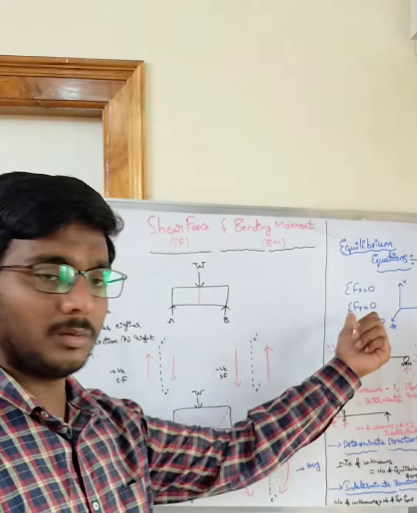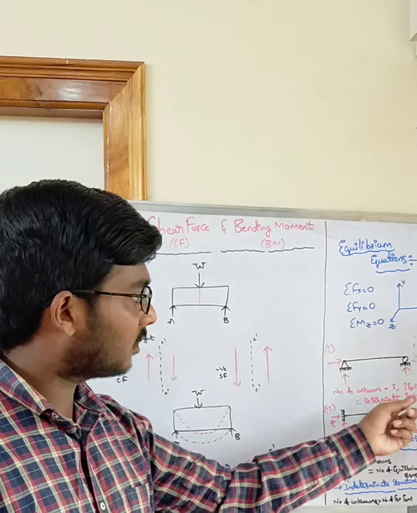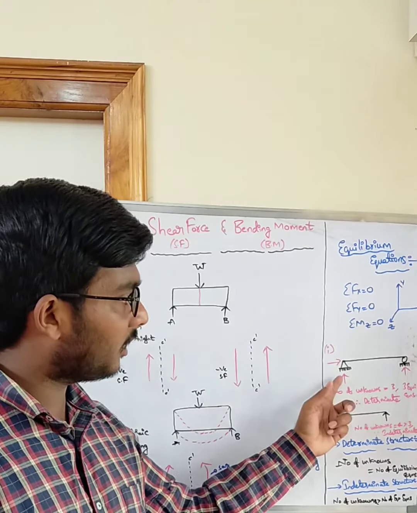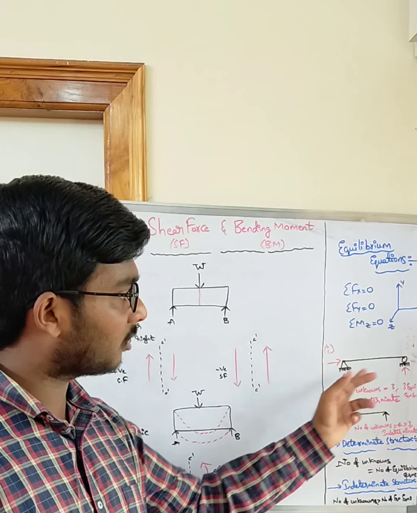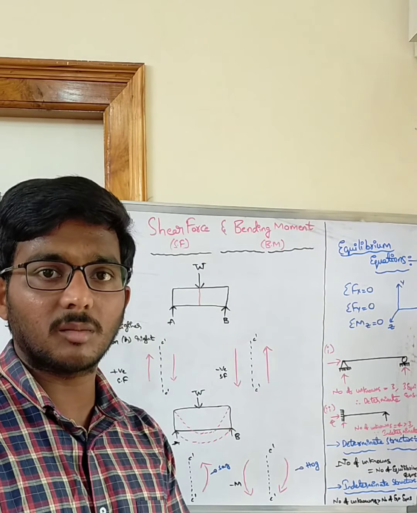How many equilibrium equations do we have for a 2D frame? 3 equilibrium equations. So 3 is equal to 3. So we can find this unknown, this unknown, this unknown. Hence this is nothing but a determinate structure.